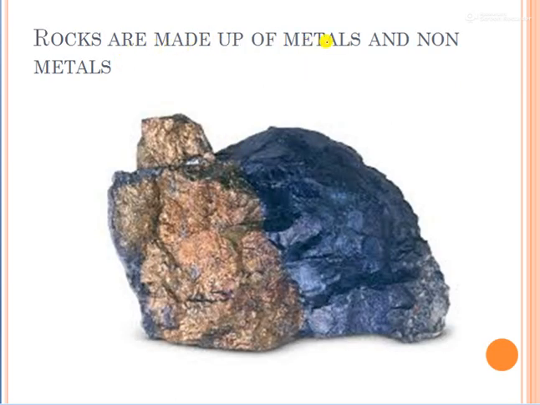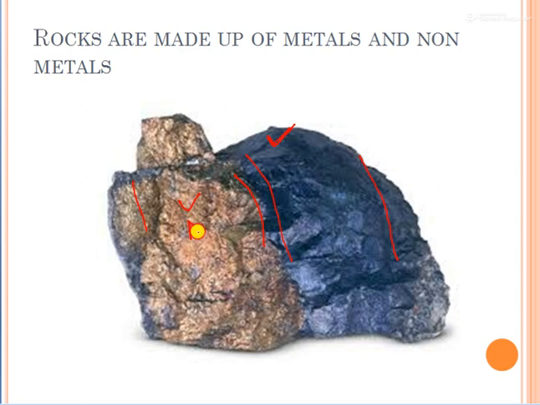So rocks are made up of metals and non-metals. Generally we come to the conclusion that a rock is made up of two parts. One is metal, this portion is metal, and the portion which is not shining is non-metal.